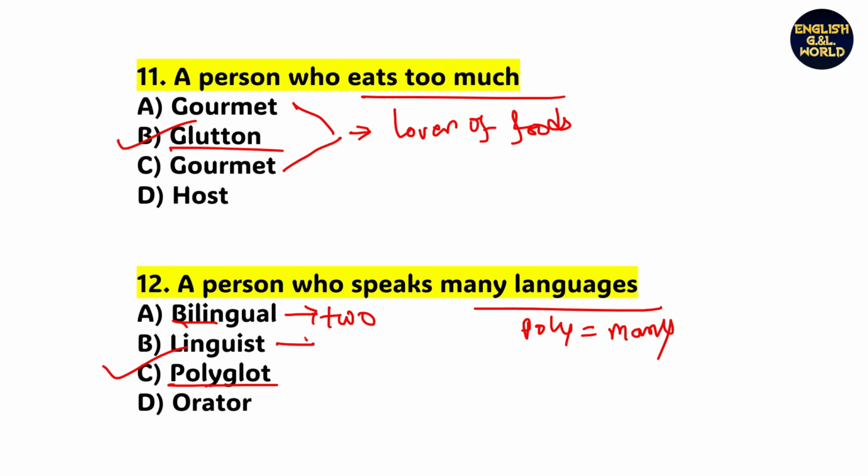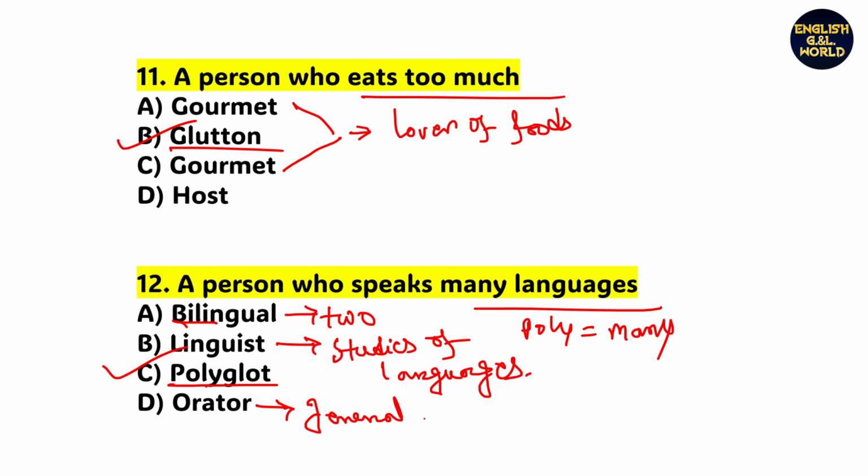Linguist is related to the study of languages. Orator means a general speaker, that is orator.